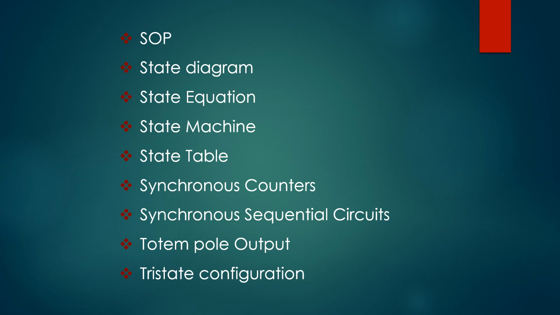Next one, tri-state configuration. The tri-state configuration is a third type of TTL output configuration. It utilizes the high-speed operation of the totem pole arrangement while permitting outputs to be wired ANDed, and it is called tri-state TTL because it allows three possible output states, that is high, low and high impedance.